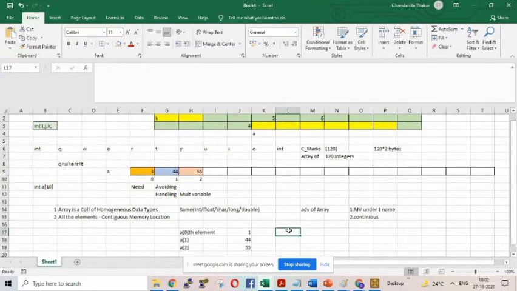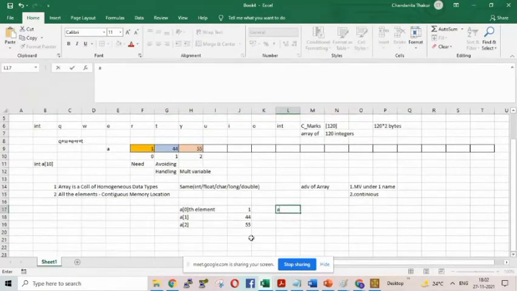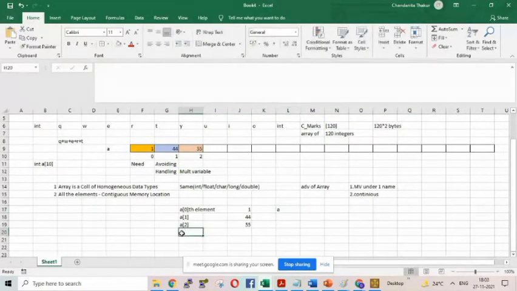One more basic thing before we implement and execute an array, you try to understand. See, we have written A of 0, A of 1, A of 2. Then the next location must be A of 3. The next location must be A of 4, and so on. Clear?